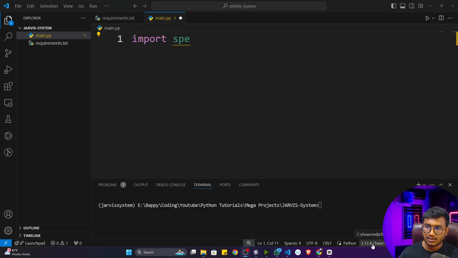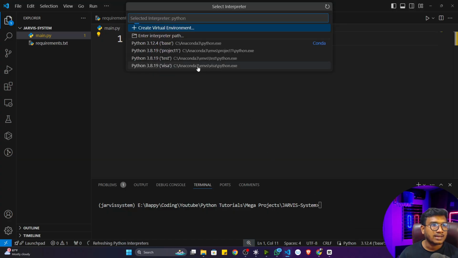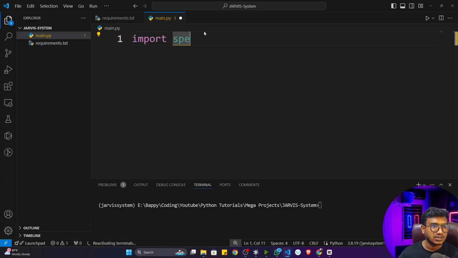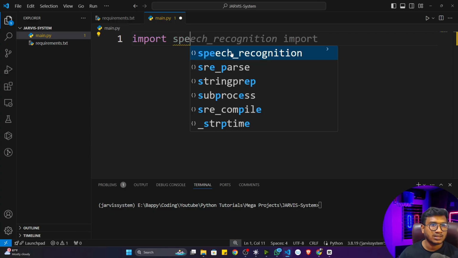Below you can see this is the environment, and currently it is set as the base environment. Now just click here and set the environment you have created. You can see the JARVIS system. I will now select it. Now see, if I write this speech, it will give me the suggestion.